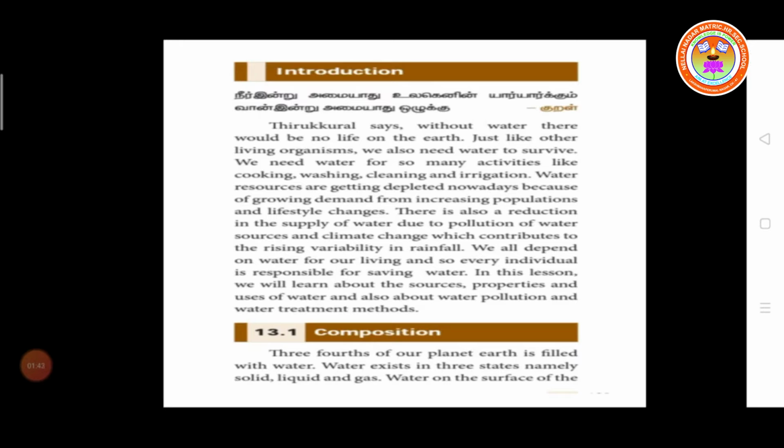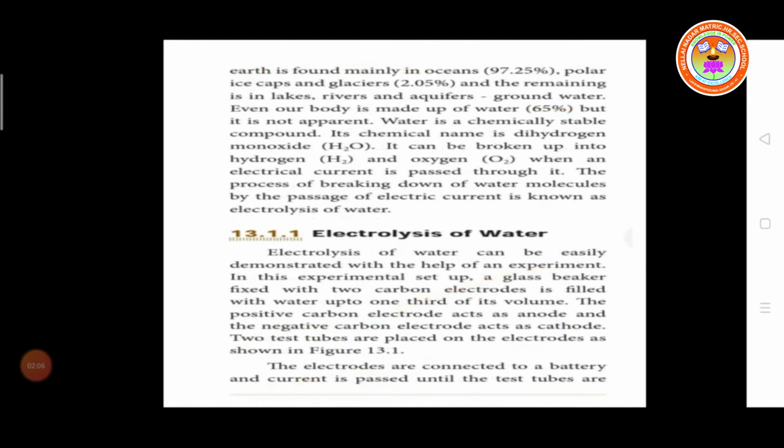So the next topic is composition. Composition of water. Three-fourths of our planet Earth is filled with water. Water exists in three physical states. What are the states? Solid, liquid and gas. Water on the surface of the earth is found mainly in oceans.